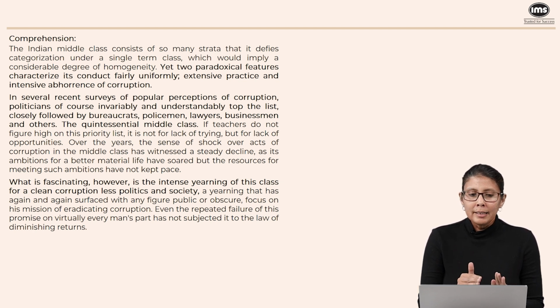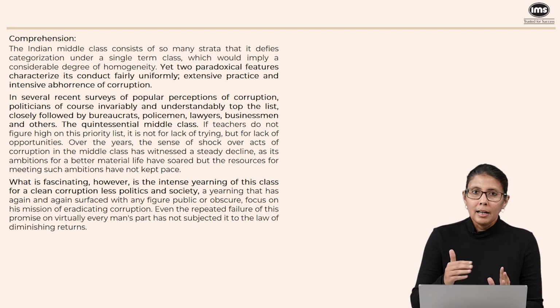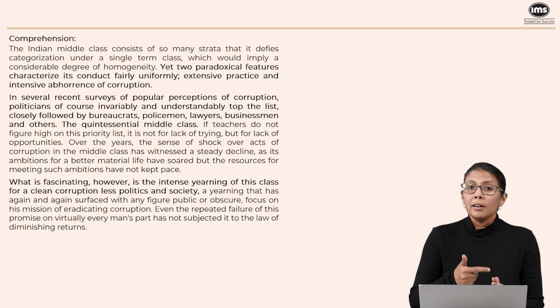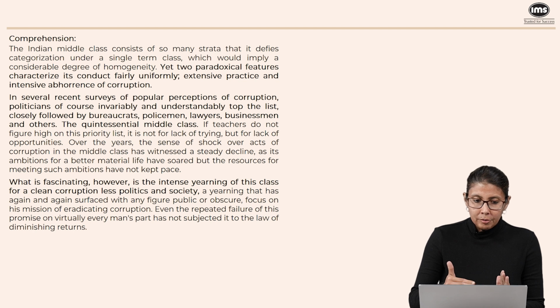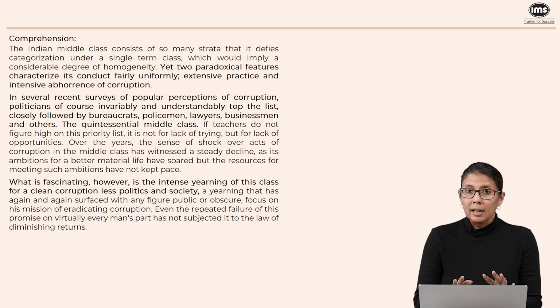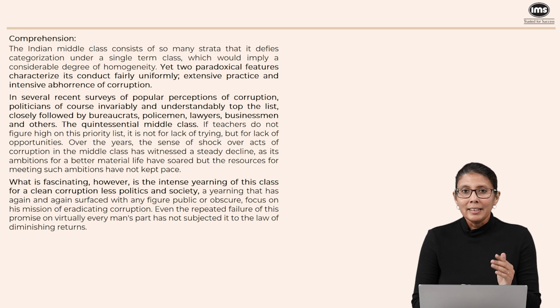focusing on. The first sentence is saying that the Indian middle class has multiple strata. Strata are levels. And that is why we would not really expect it to be similar, but actually they are similar in one respect. So when the sentence starts with yet, this is going to be an important sentence. Two paradoxical features characterize its conduct fairly uniformly, which means overall, people belonging to the middle class have these two features. Number 1, extensive practice and intense abhorrence or hatred of corruption.